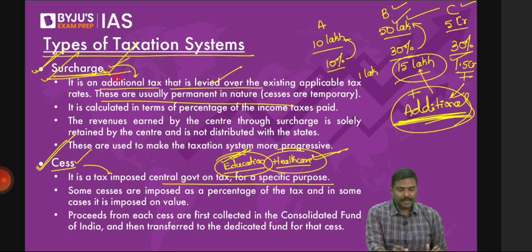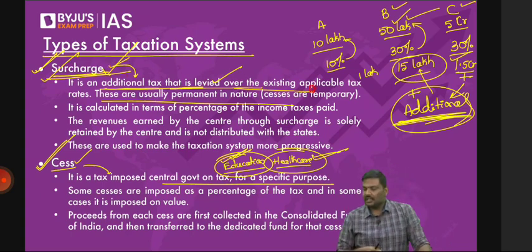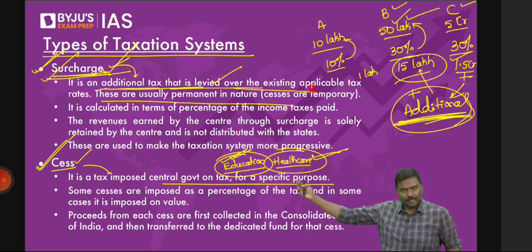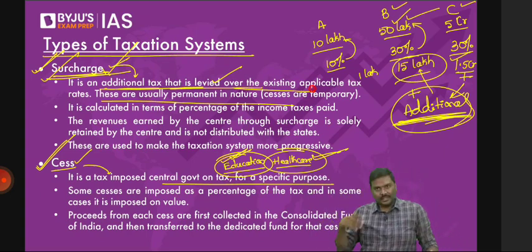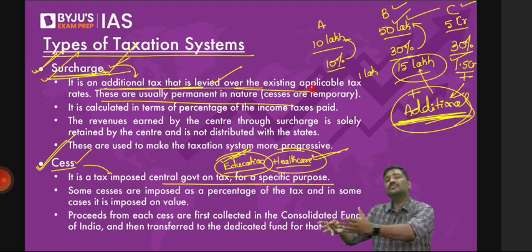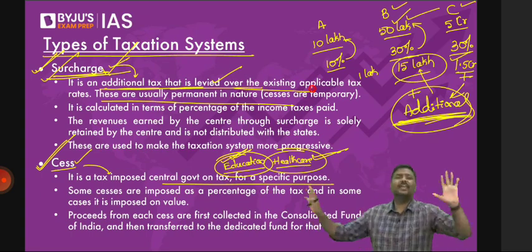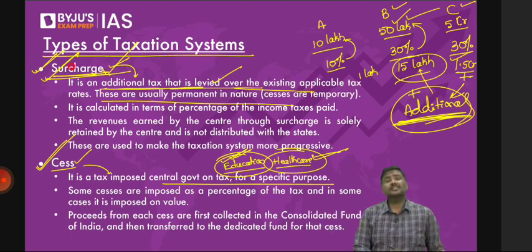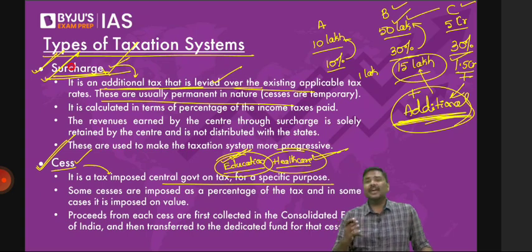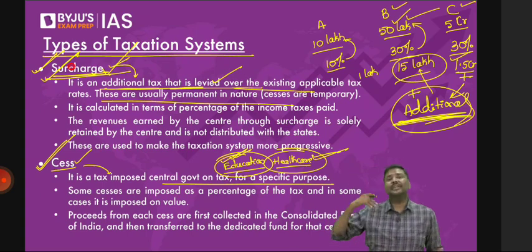Surcharges are additional taxes which are imposed and collected, first, in order to earn more money, and second, to reduce income inequality. The third important point here is that both surcharges and cesses are not counted as a part of the divisible pool. These will go to the center. The center can utilize it in the way they want. Apart from this, surcharges are generally permanent in nature. Permanent means they will keep on implementing surcharges. Because whether we are in 2023, 2030, 2050 or 2100, there is going to be income inequality. I hope you understand.